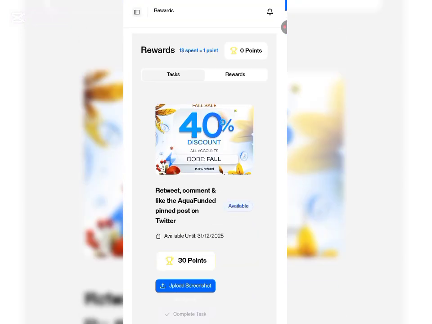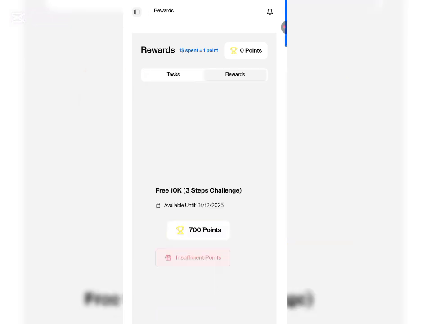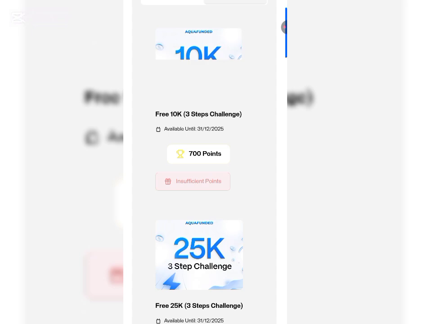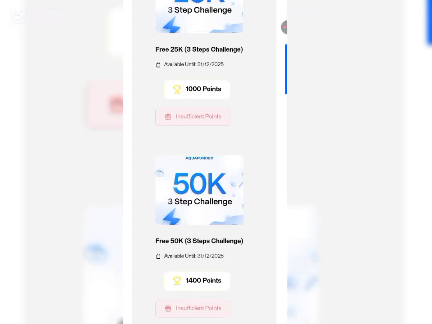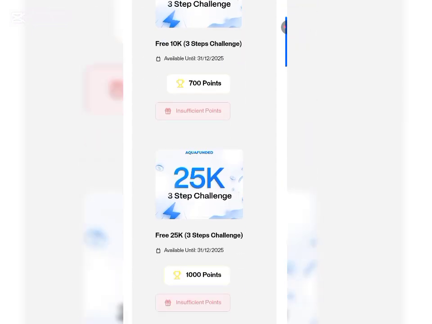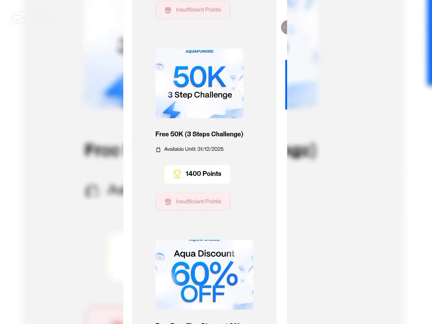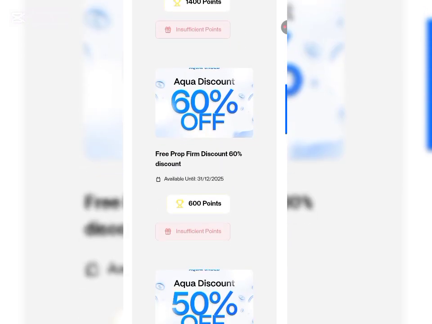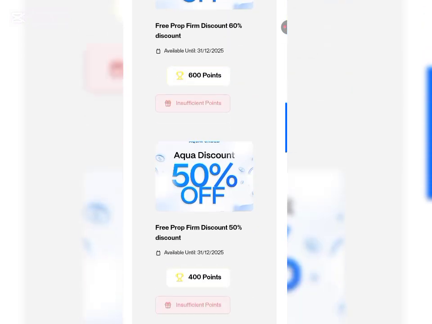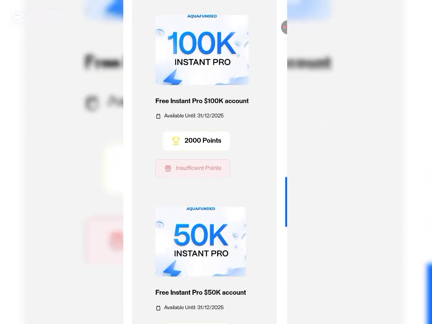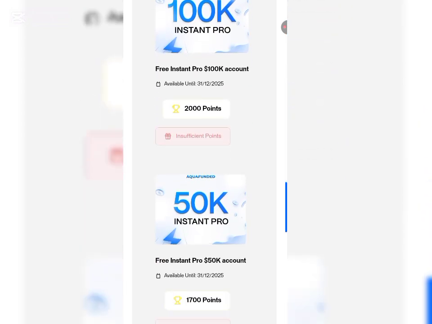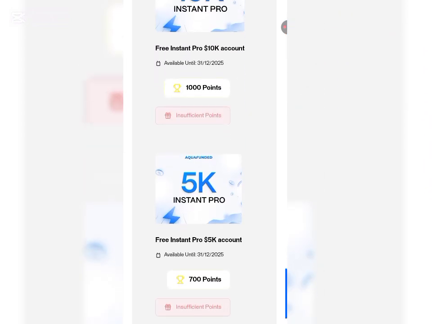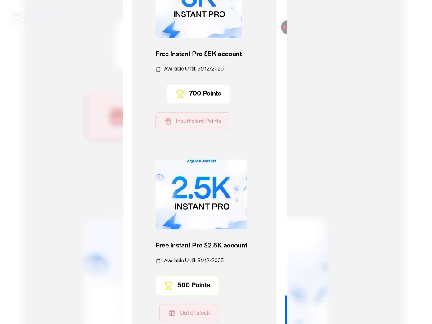So now for us to get the 5k profile account, all you have to do is click on reward right here. Click on reward, and as you can see there are various offers on this platform. We have the 10k, we have the 25k, the 50k, then we have the one of 60% off. That's not why we are here. There are various offers. See the 100k, the 50k, the 25k, the 10k. This is the 5k profile account and the 2.5k profile account.